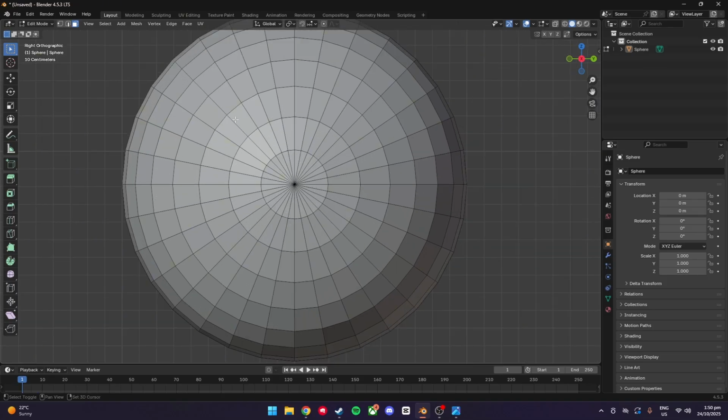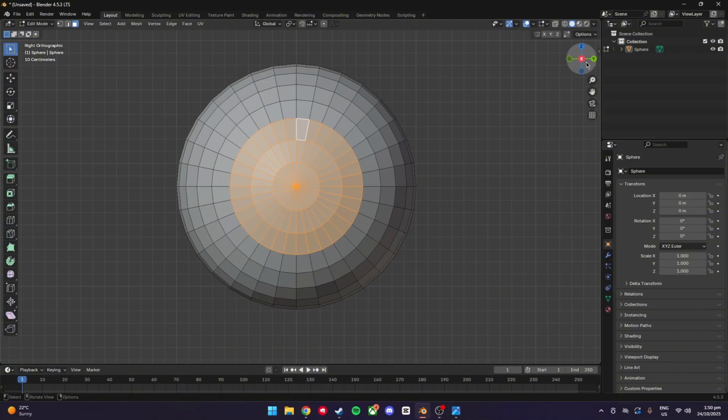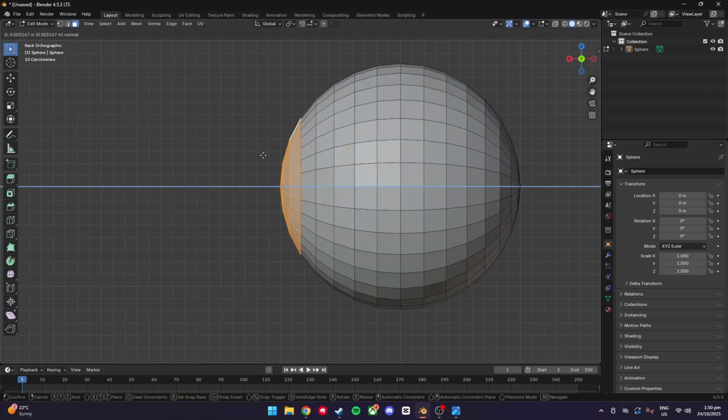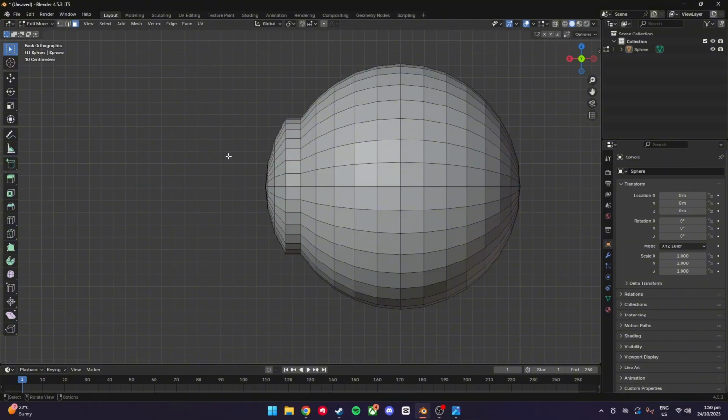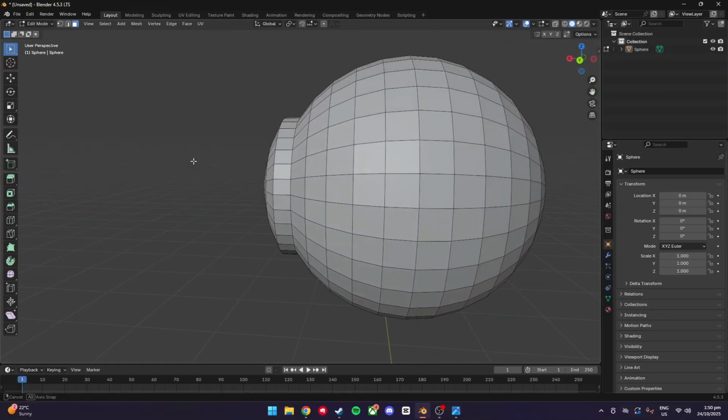Now what we're going to do is just hold Shift. And then for the ones that didn't pick up, just go through and click these while you're still holding Shift. Go into the Y view, we're going to press E. And on the Z axis, we're just going to extrude it about there. That looks good. Now you can see that's already going to be the eye for the robot.